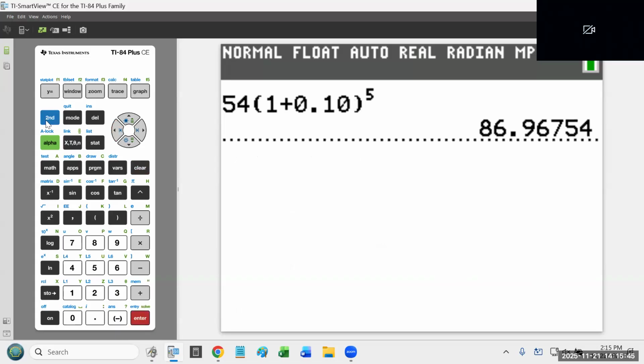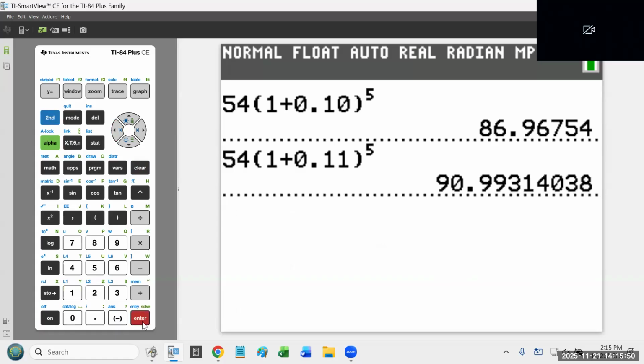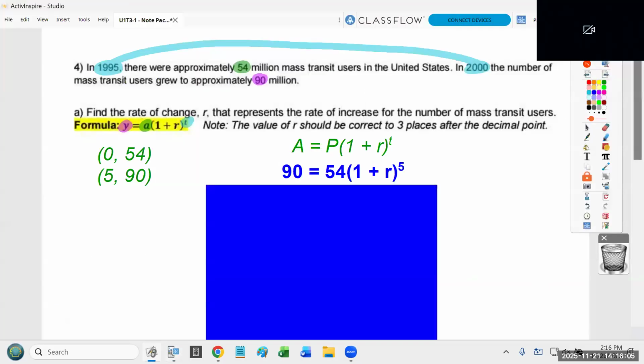All right, that's too little. Okay, so I'm messing around and I'm figuring out the rate has to be somewhere between 10 and 11%. See what I'm talking about? I don't want you to do this. This is against the idea of setting up an equation and solving. Brian, you good? All right, make sure you're watching, sir.